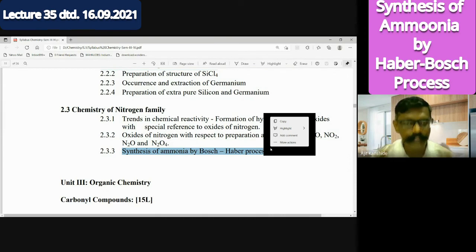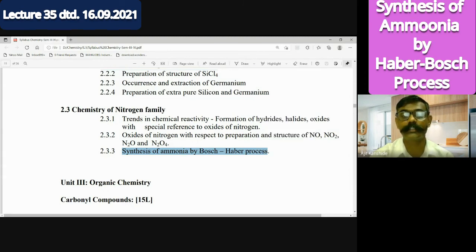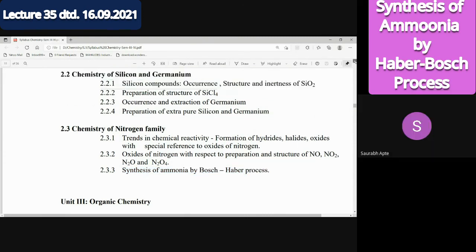Study material is provided to you. Further notes and a summary report you have to generate. That work you are doing by means of assignment. So what is today's work? You have to work on the synthesis of ammonia by the Bosch-Haber process. It is an assignment. Is the syllabus coverage clear? Yes, sir.